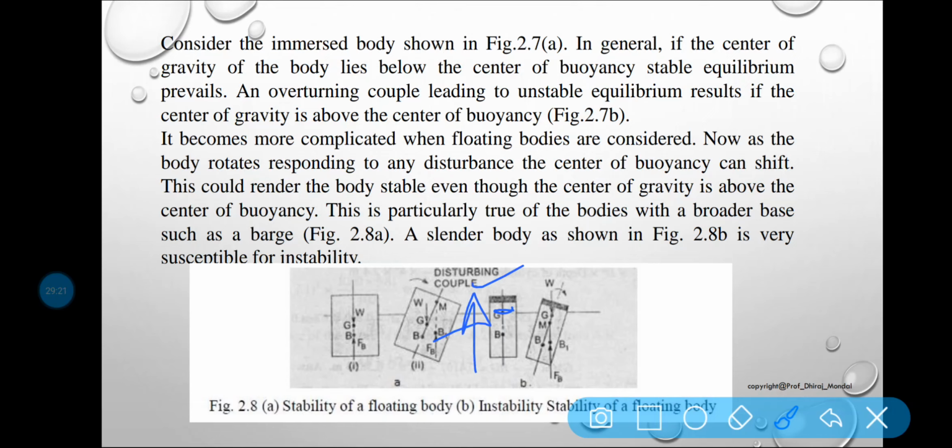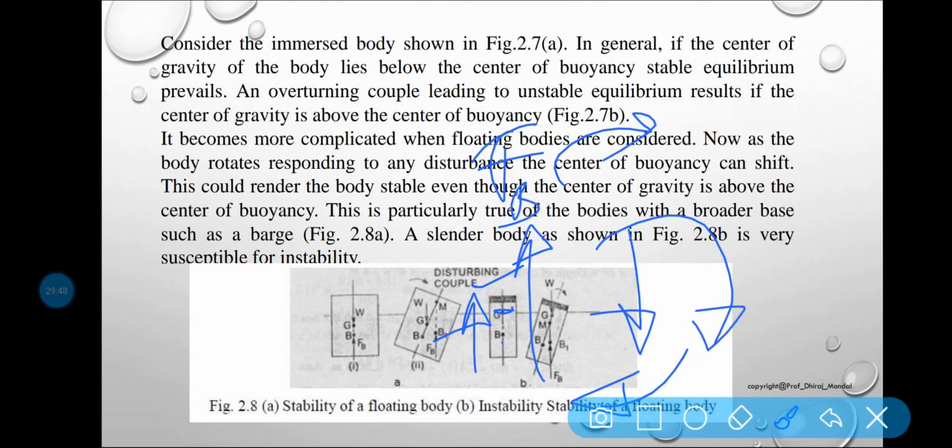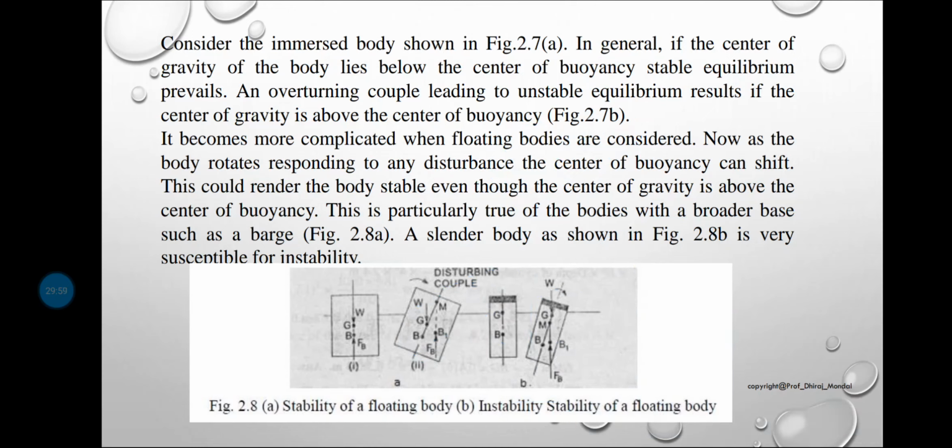The center of gravity shifts in the upward direction, and it must lie below the metacenter. If that happens, the weight of the body is acting downward and rotating the body clockwise, and the couple generated by FB is again acting clockwise. So the body will tend to move rightward or clockwise. As a result, the body will be tilted, inverted or flipped. So this is the condition of an unstable floating body.